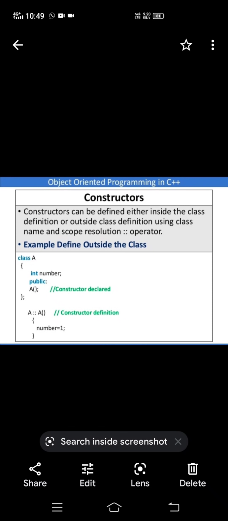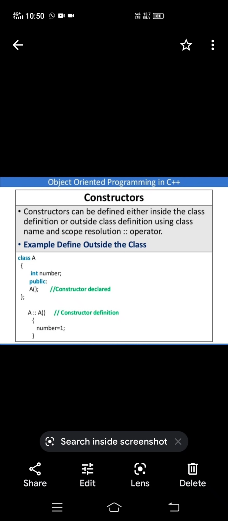First, see the default constructor. We already took that example. Here, class name A is there, and the constructor name is also A, which means it is a function. In this example, within the parentheses we have not written anything. So this is a constructor, and the type is default constructor.